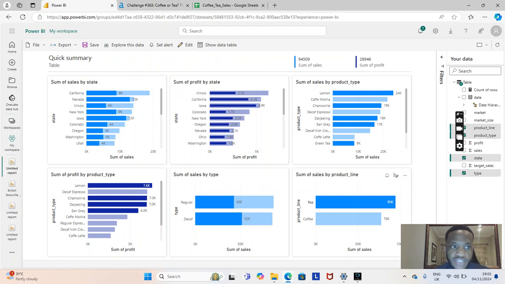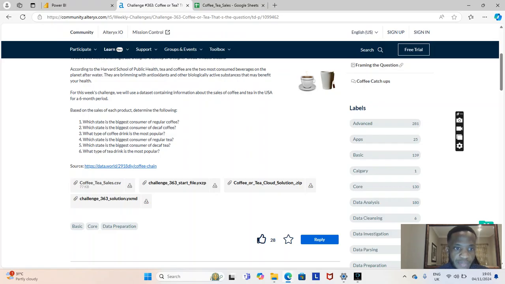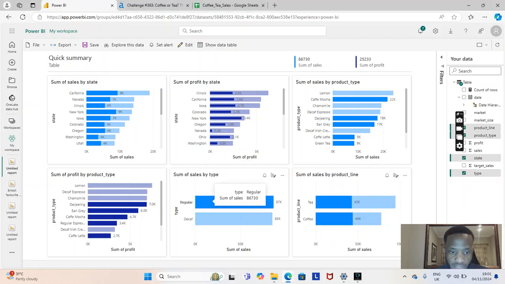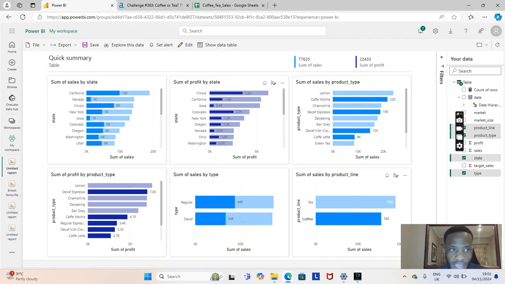All I did, I added the data into Power BI, and then I selected product line, I selected product type, I selected the state, and I selected the type. So looking at the first question, which state is the biggest consumer of regular coffee? So I just said, okay, give me coffee. So I selected regular in my data, then I selected coffee. And then when I look, it's telling me that California is the state that has the biggest coffee. So that's the first question answered.